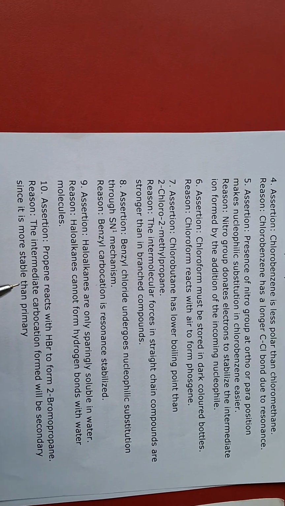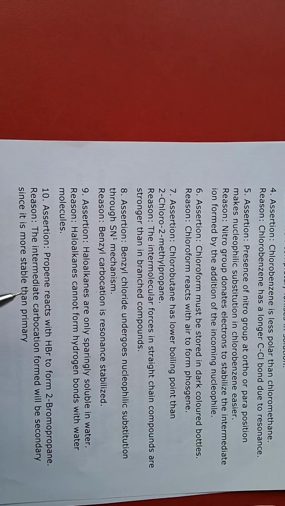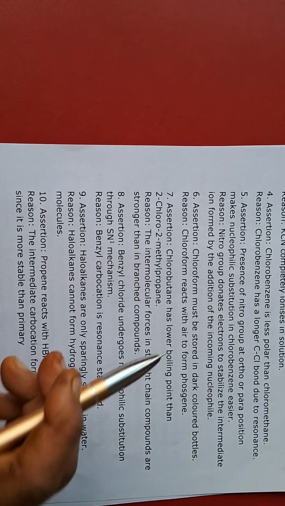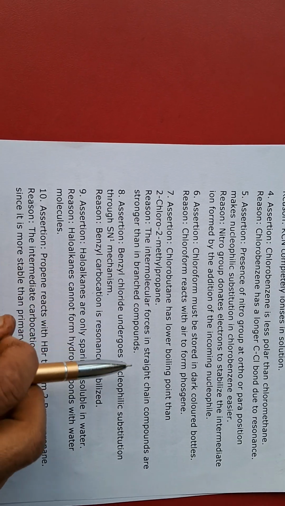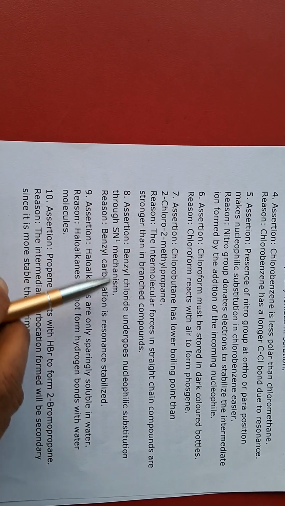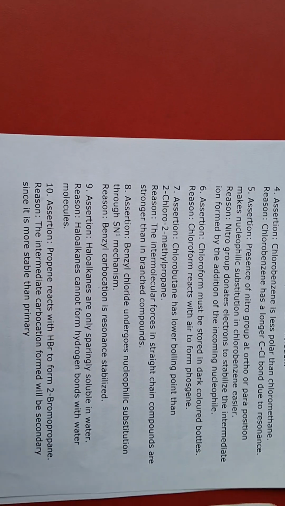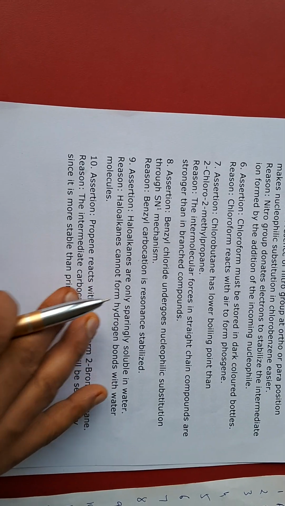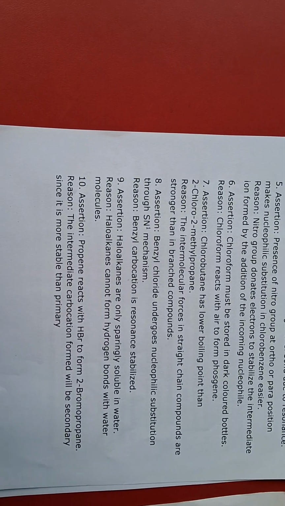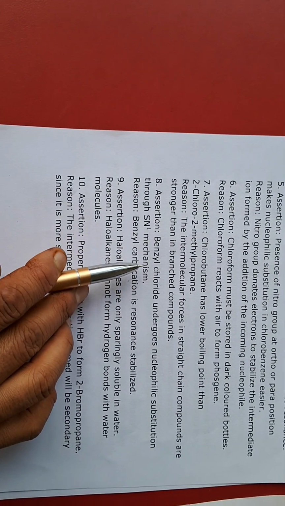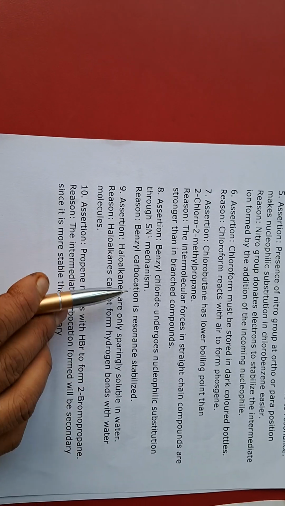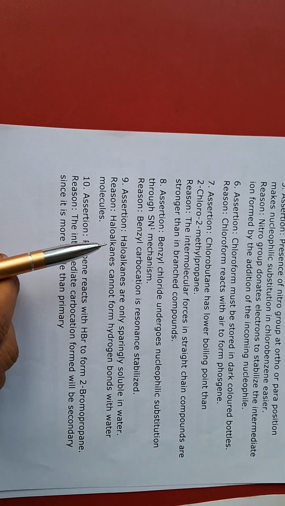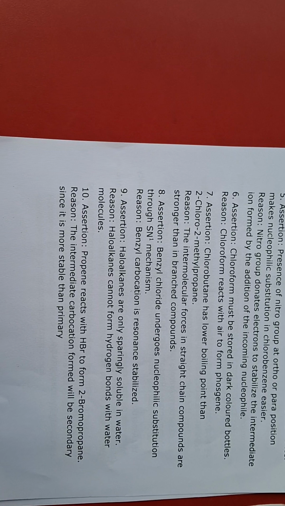Assertion: chlorobutane has lower boiling point than 2-chloro-2-methylpropane. Reason: the intermolecular forces in a straight chain compound are stronger than in a branched one. Both are correct because with increased branching the surface area decreases, so boiling point decreases. Now coming to 8th question, benzyl chloride undergoes nucleophilic substitution reaction with SN1. Correct, benzyl carbocation is formed. Benzyl carbocation is resonance stabilized, so both are correct, so A.